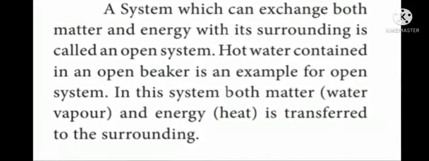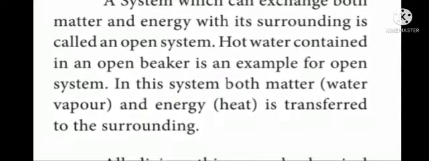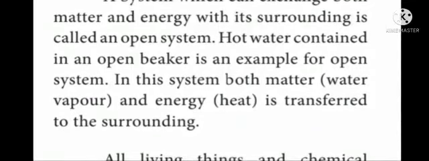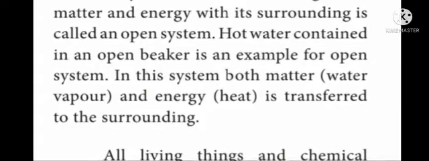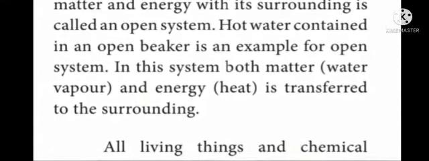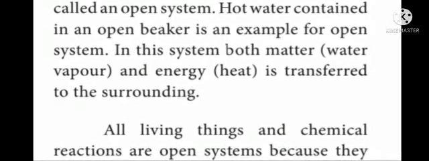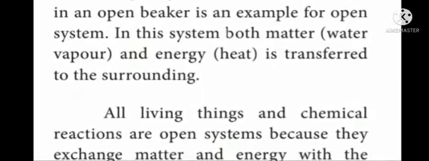Hot water contained in an open beaker is an example for open system. In this system, both matter and energy is transferred to the surrounding. Here, matter is water vapor, energy is heat energy. Here, both heat energy and water vapor get exchanged between the system and surrounding.